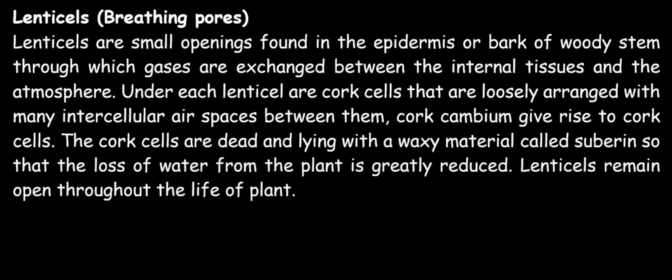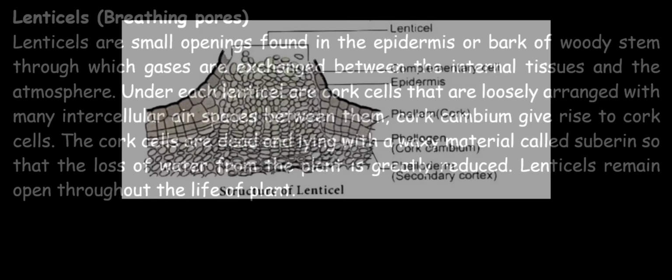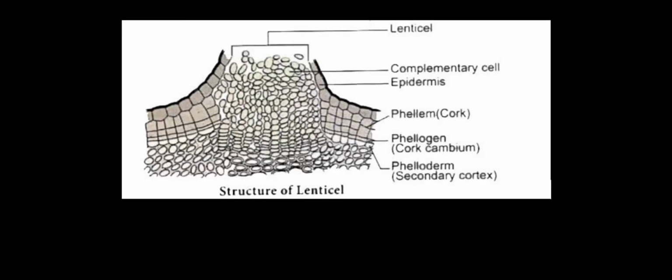So now we'll be taking a look at the diagram that shows the structure of the lenticel. In this diagram, we can see the lenticel being labeled there. These lenticels are small openings found in the epidermis or bark of woody stems. Through this lenticel, gases are exchanged between the internal tissues of plants and the atmosphere. And like we said, under each lenticel are cork cells that are loosely arranged.